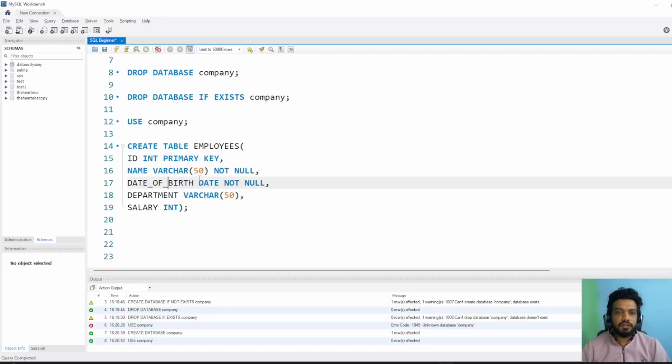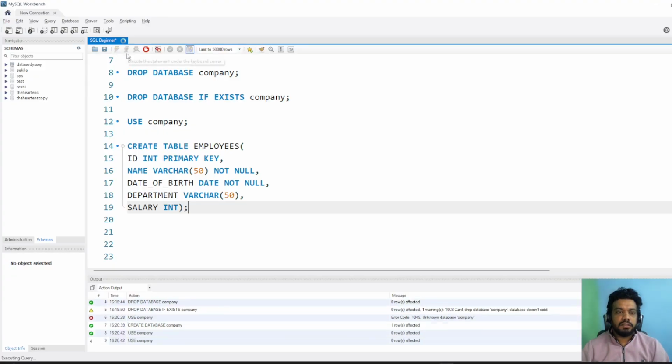Then date of birth should be in the DATE format and it should be NOT NULL, it should not be blank. Department is a text value, so I have given VARCHAR(50) because my department will not exceed 50 characters. And salary is INT, which means an integer value. We want to store an integer value in the salary column. So let's run this query. You can see zero rows affected.